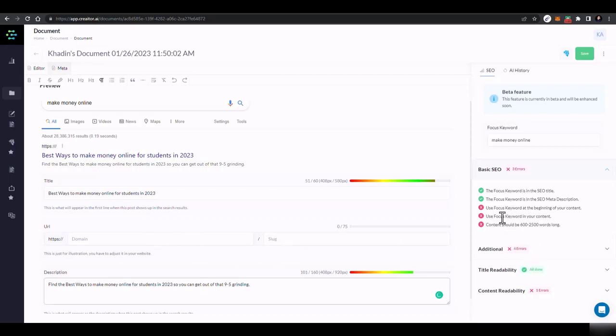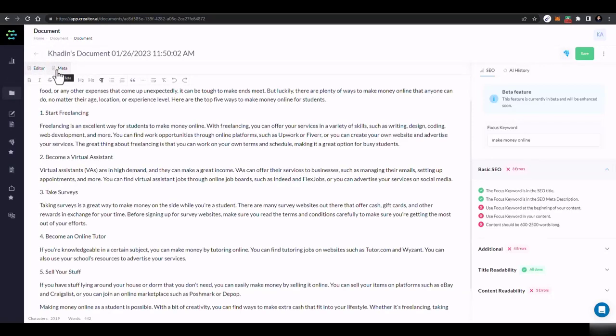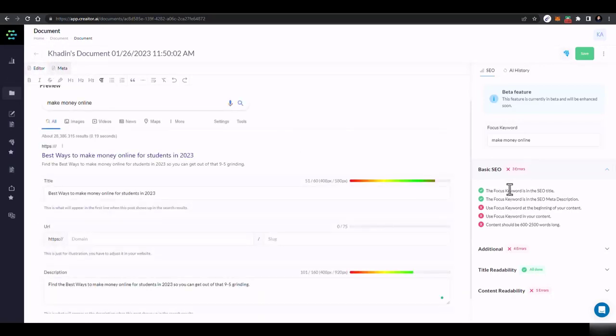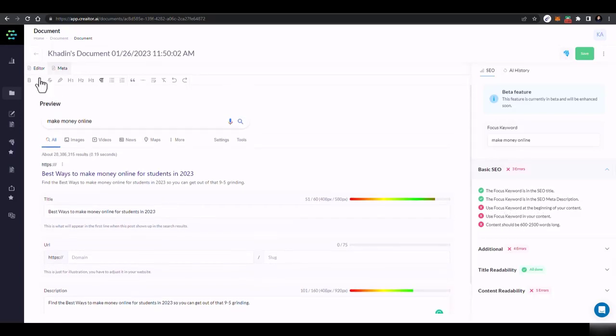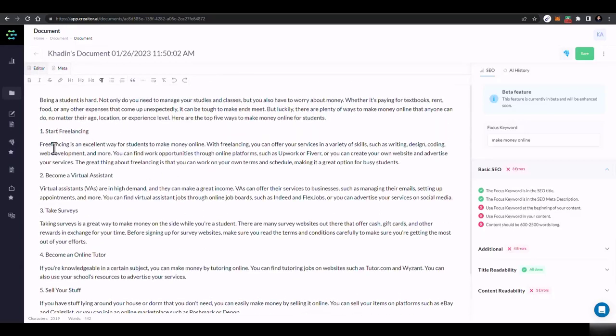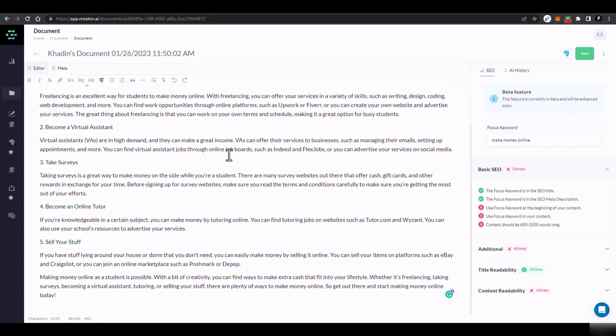And then here you have all the things, like content should be 600 words long to 500 words, but my content is only 450 words or something like that. So you can improve it. Then you have this, use focus keyword in your content. Now focus keyword is not being used in the content, so you have to use that focus keyword in the content. Being a student is not hard, blah, blah, blah. Make money online, it's used, but you have to use it frequently.